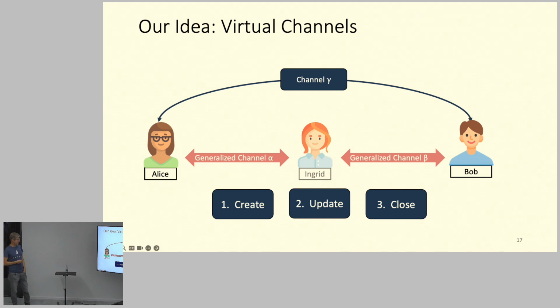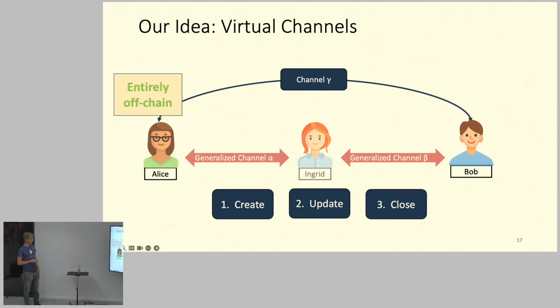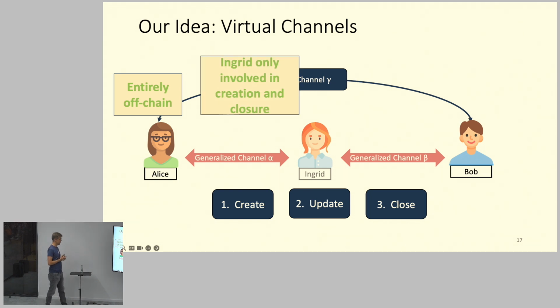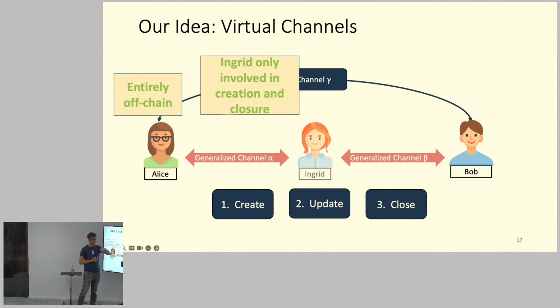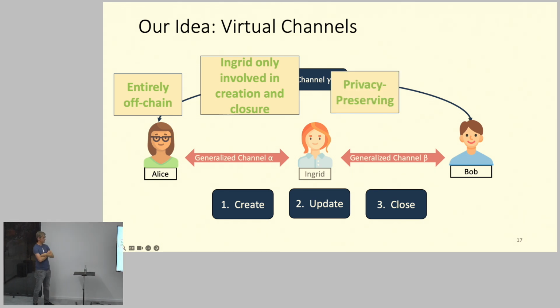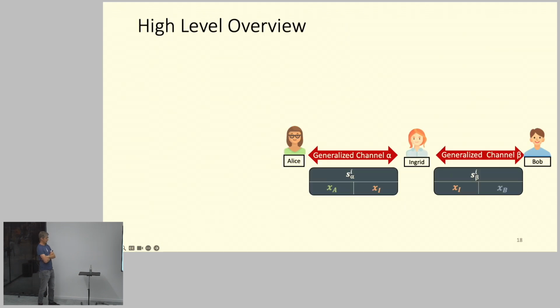So they also have a create, an update, and a close. And the good thing is that this is entirely off-chain. Not only the updates or payments are off-chain, but also the creation and the closing of these virtual channels happen off-chain. So everything is off-chain. Ingrid is not involved anymore in the updates, but she is involved in creation and closing. For creation and closing you have this 3-party protocol, but for updates it's a direct protocol, so Ingrid doesn't need to confirm it. It's privacy preserving, and there are fewer fees.